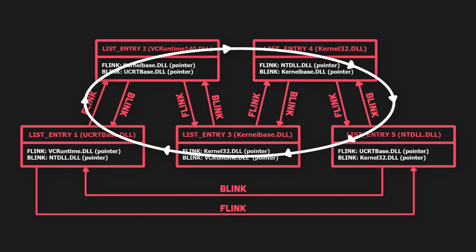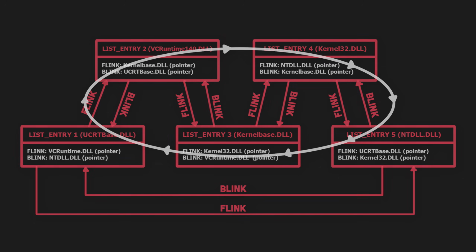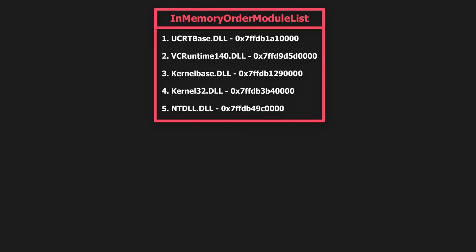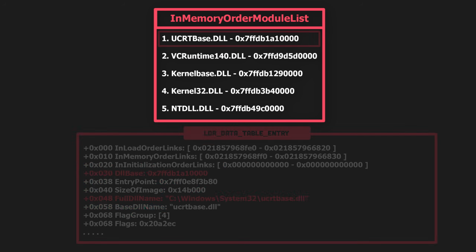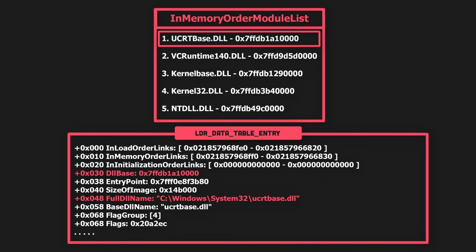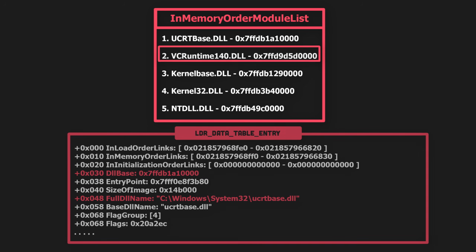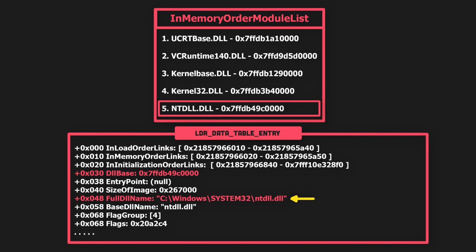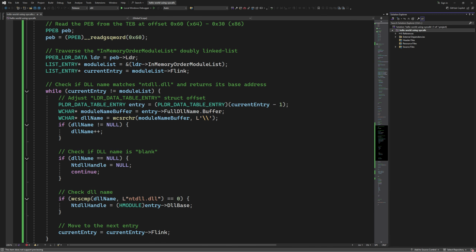Now, to get the address of the ntdll library, we need to pick any linked list of those 3 and loop through its nodes. Let's go with the in-memory order module list, for example. Each entry or node in this linked list has information about a specific module or DLL. What we need to do is to check the FullDllName member of each node and see if it matches ntdll.dll. If so, we return the base address of the DLL stored in the DllBase member. And this is what everything looks like in code.